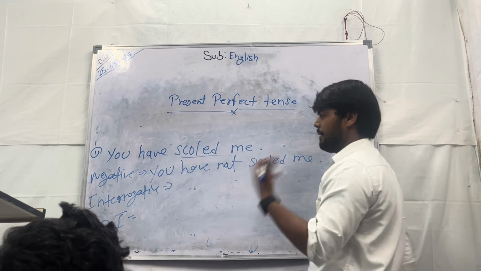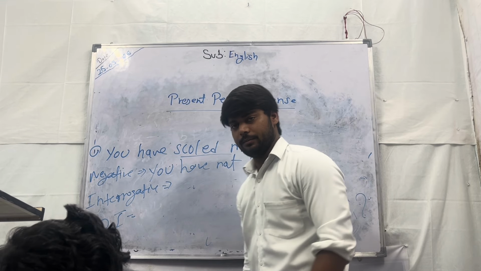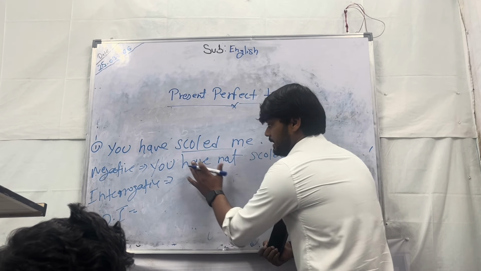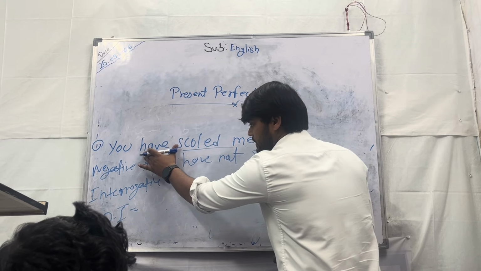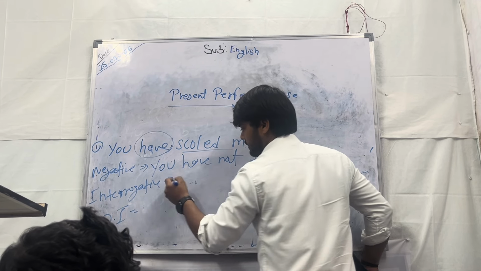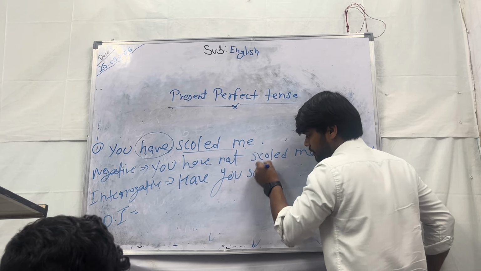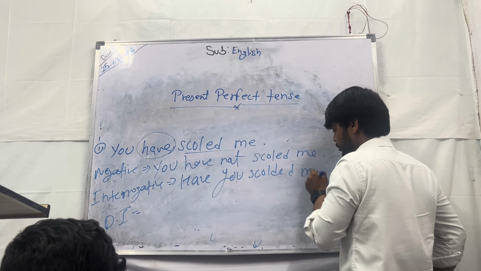So here I have changed this sentence into the negative, and I have to change this positive sentence into the interrogative. So I will write have as the first word. Have you scolded me? Question mark.